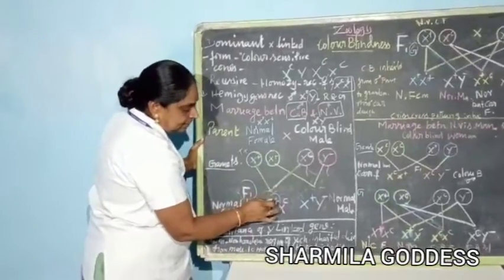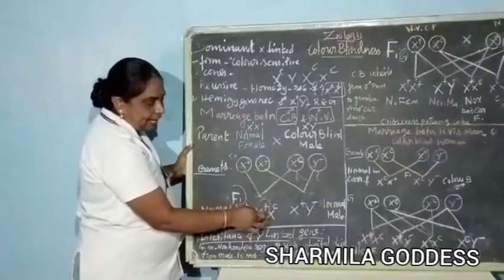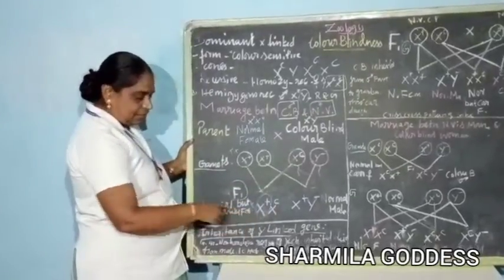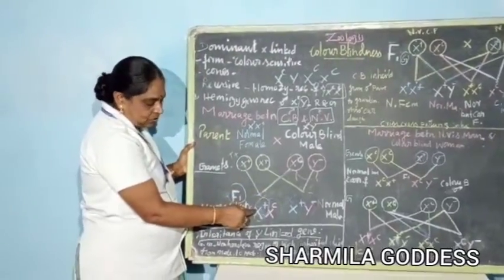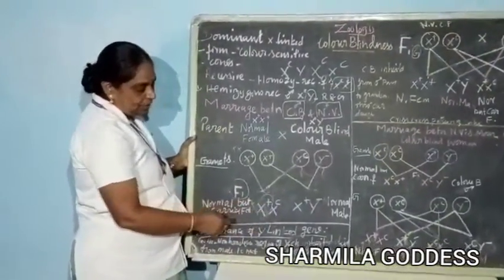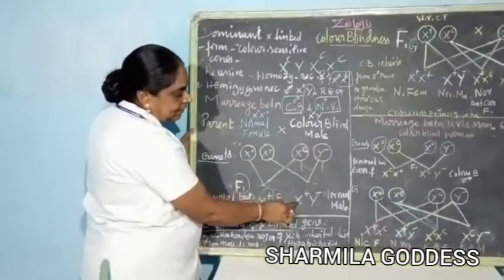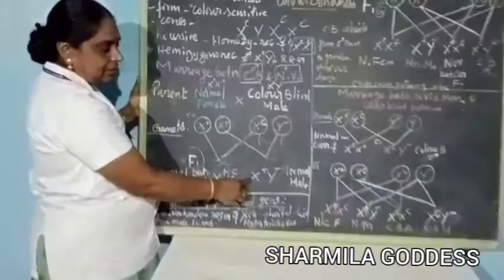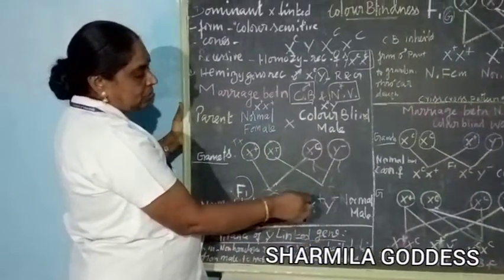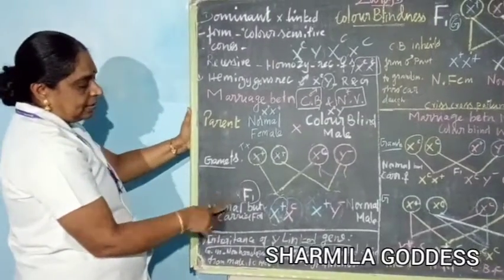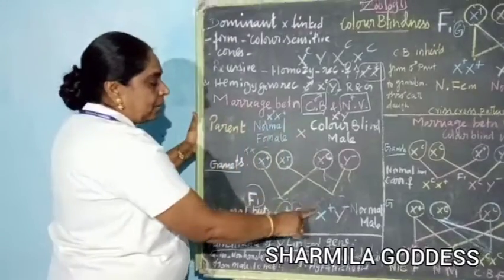If it is dominant and recessive, it must be a carrier. In the first filial generation it is normal because of the dominant gene, but it is a carrier, so we say normal but carrier female. The male X^+ Y is dominant, so it is a normal male.